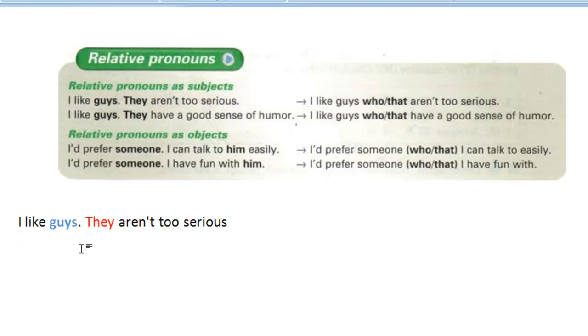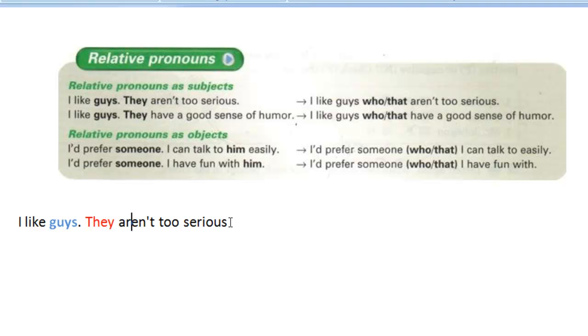Like you can say I like guys, I like friends, I like people. So that could vary, you could change that to whatever you want. You can have another phrase there, like I like to hang around people, I like to be with friends, etc. That phrase could change, not just necessarily I like guys. And then, they aren't too serious.